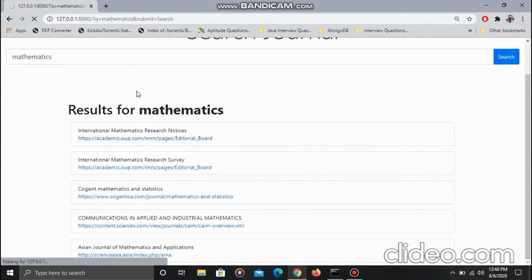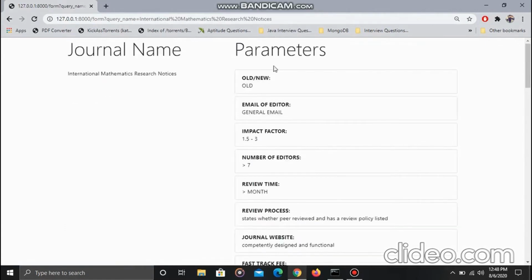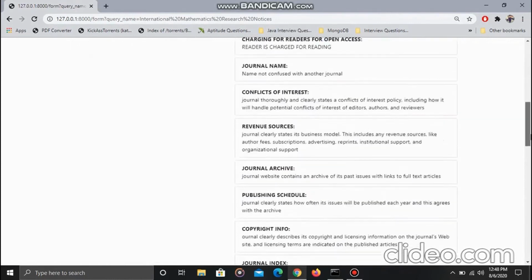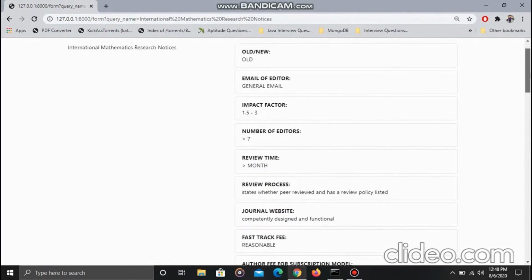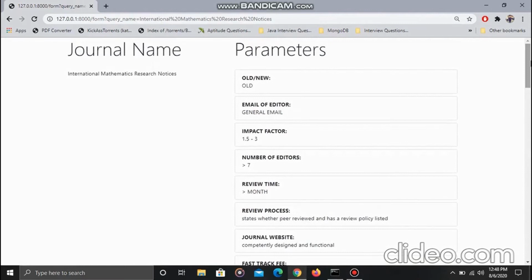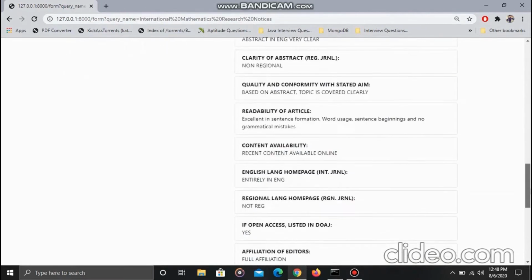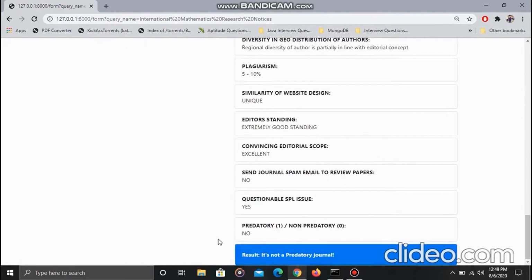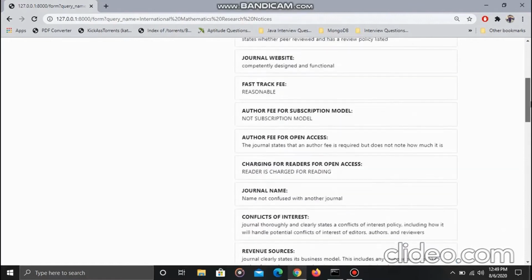After clicking on that link, its details will be fetched from the backend database, and these details act as an input for the algorithm, and this is used to depict whether the journal is predatory or not. So based on the input, its result will be displayed at the end of the page.